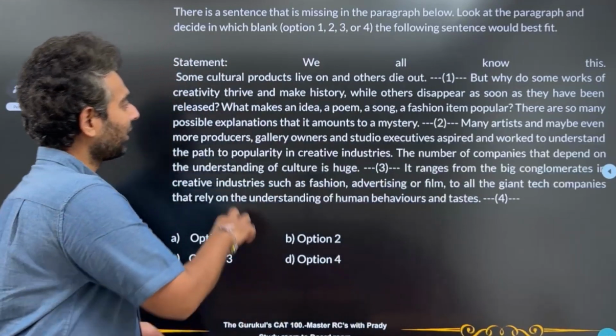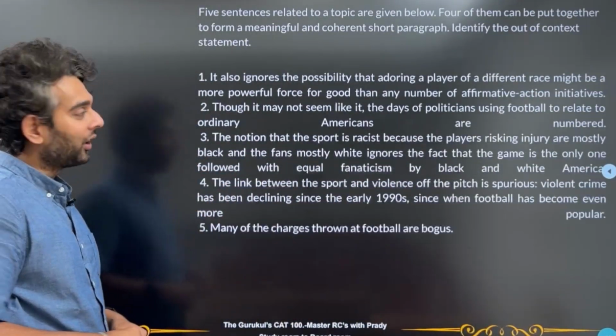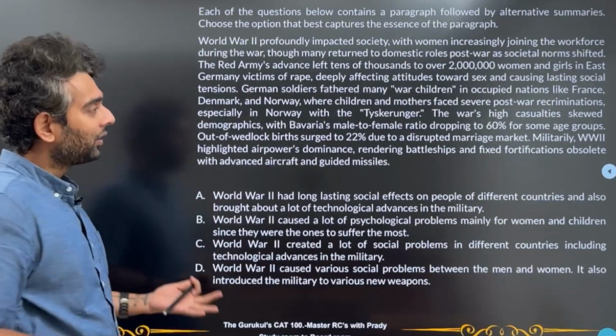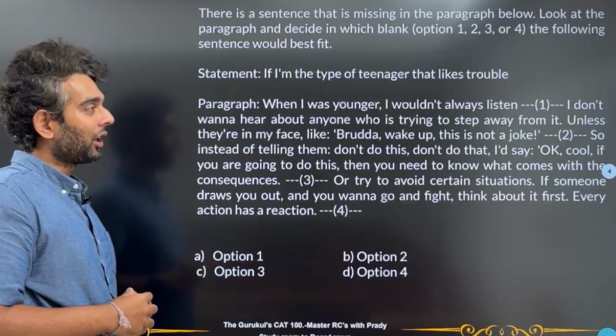So this is your first question for today. This is your second question for today. This is your third question for today. This is your fourth question for today. And this is your fifth question for today.